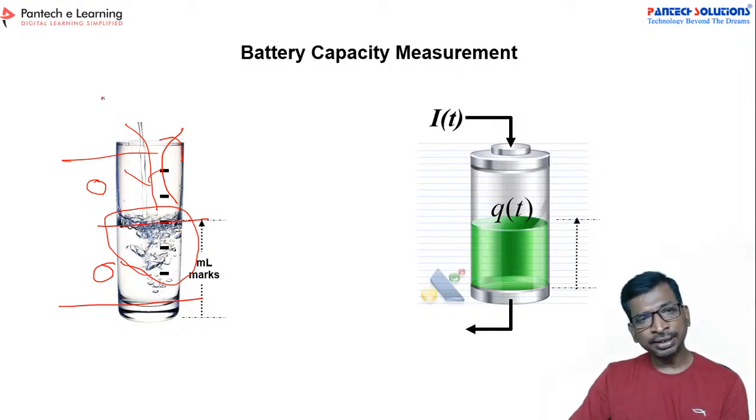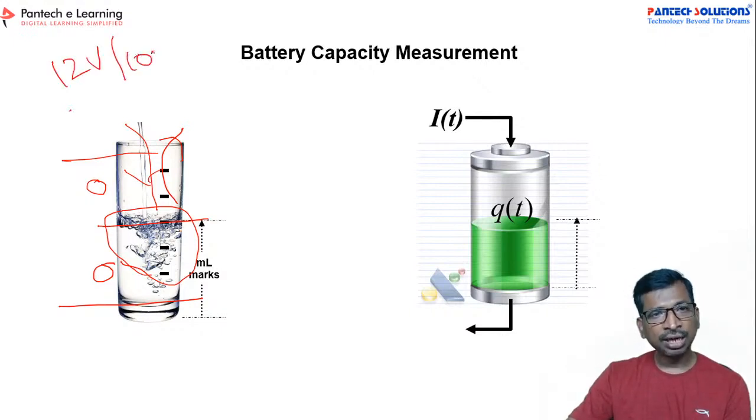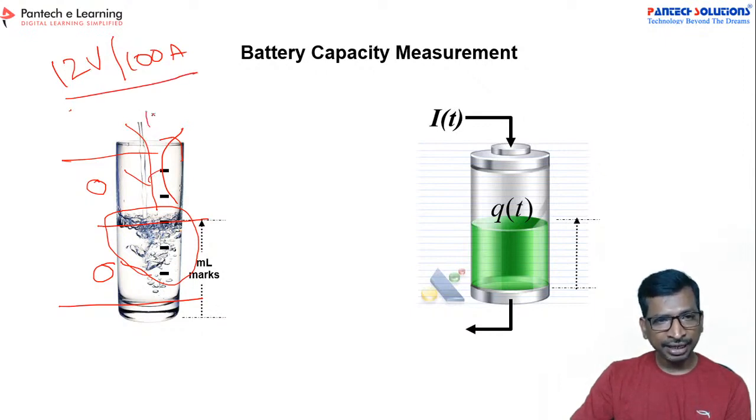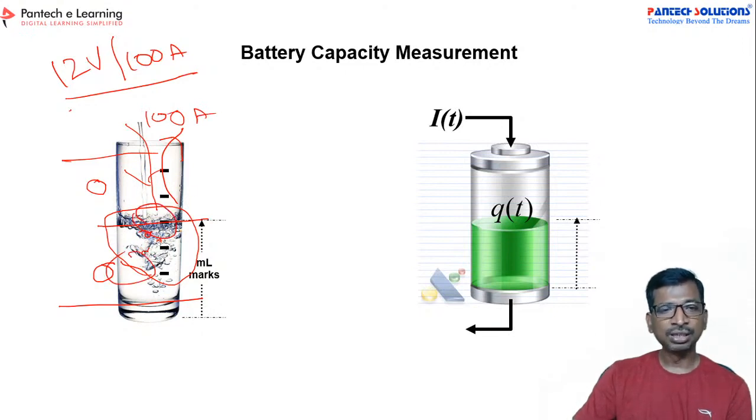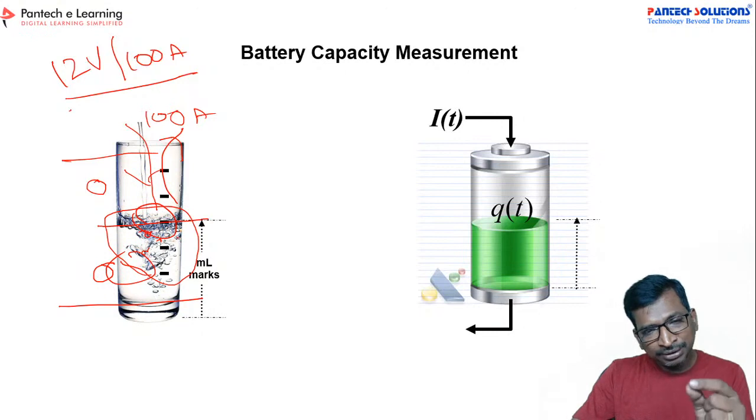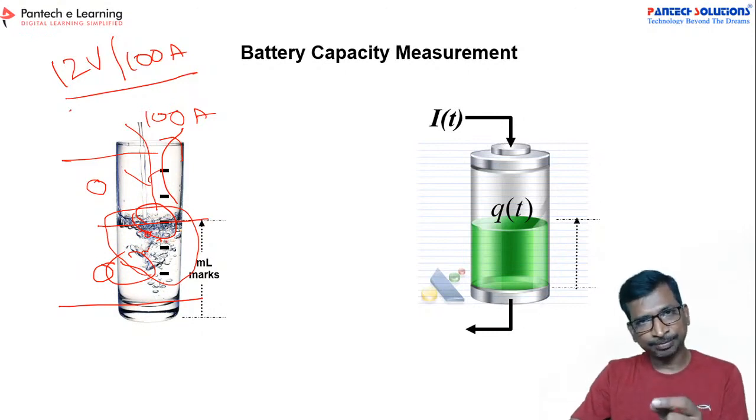So let us assume a 12 volt, 100 Ah battery. This is the capacity of the battery. If you are drawing a current like 10 ampere, the bubbles will be very few. If you are drawing a current like 100 ampere, then the bubbles will be huge, right? So here these bubbles are the chemical reactions.